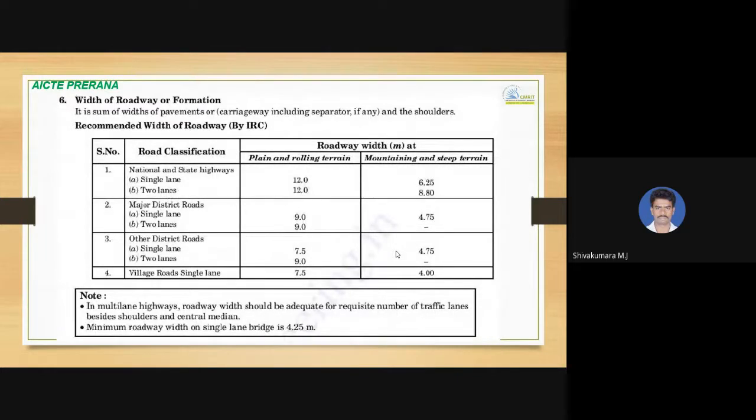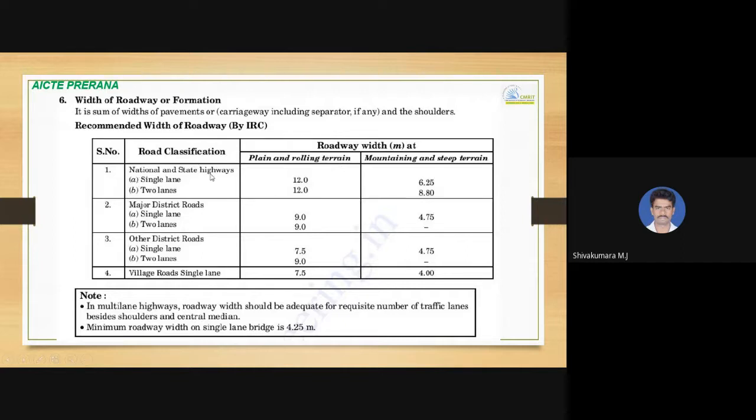Next, it is width of roadway or width of formation. Width of formation is nothing but the sum of width of pavement and width of shoulders. By including both, it is width of formation. So according to IRC, width of a formation under different terrains like plain and rolling terrain,